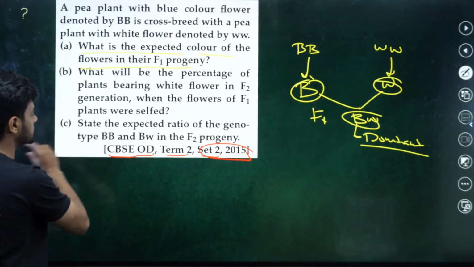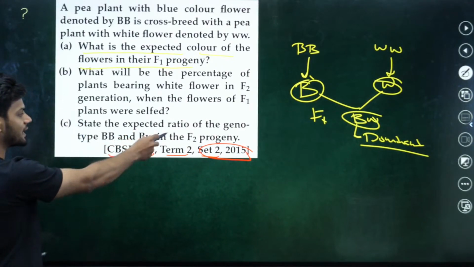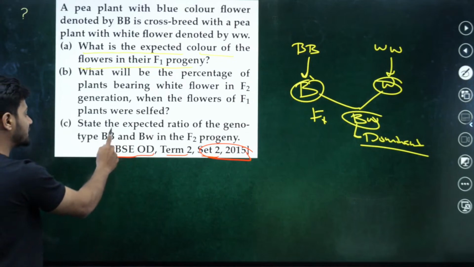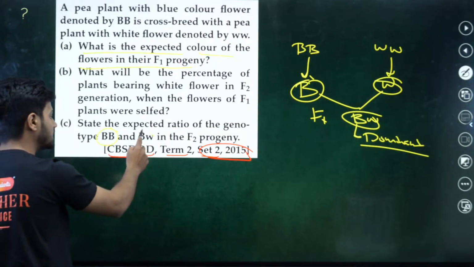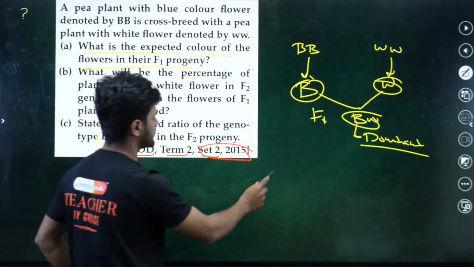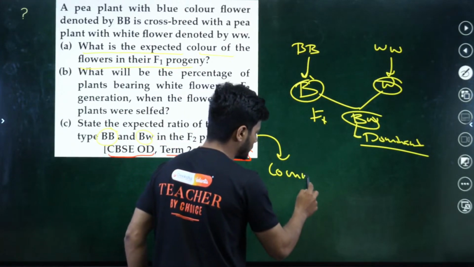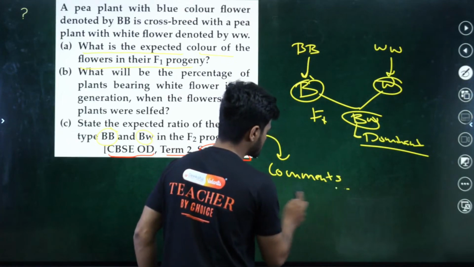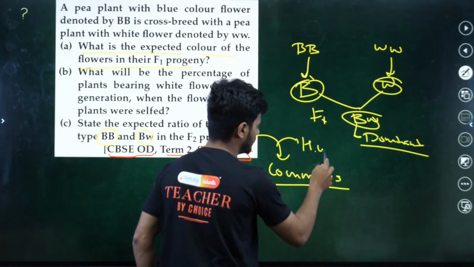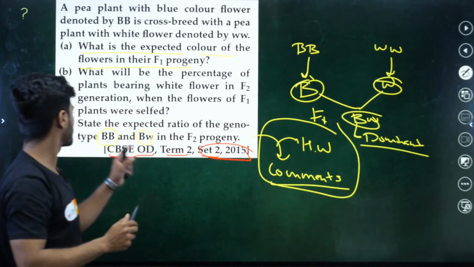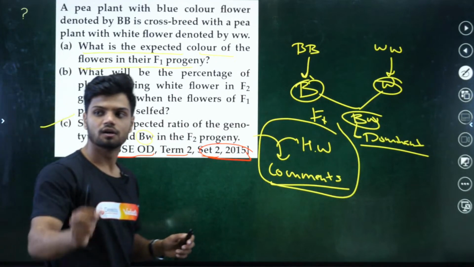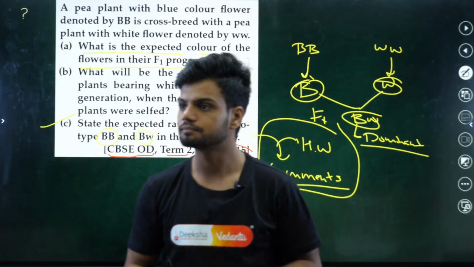Now this question I want to see in the comments. State the expected ratio of the genotype between capital B B and capital B W in the F2 generation. I want to see the answer in today's comments. This is a homework question. Part C is a homework question.